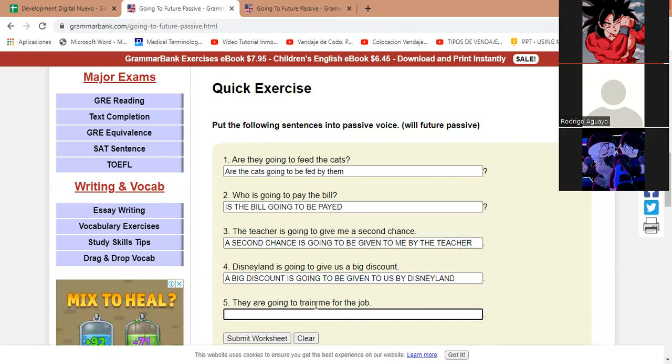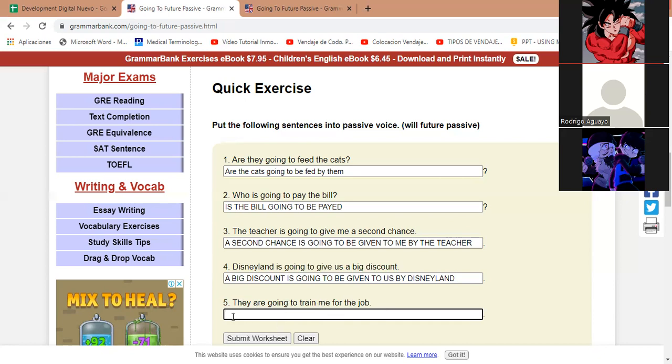Because there's... No lo estoy entendiendo. Ellos me van a capacitar para el trabajo. Me van a capacitar a mí para el trabajo, right? Algo así. En español no hace sentido, right? Pero sería ellos me van a capacitar a mí para el trabajo. Ese sería they are going to train me for the job.